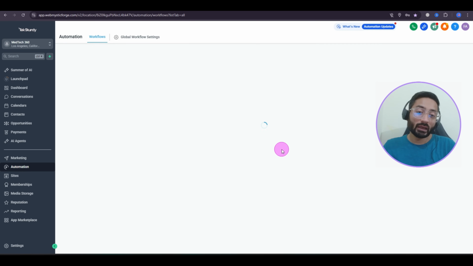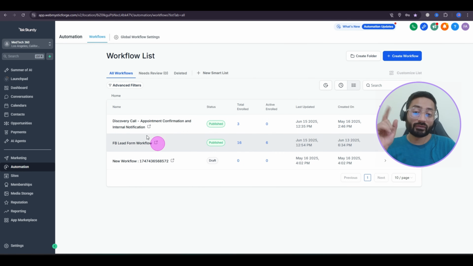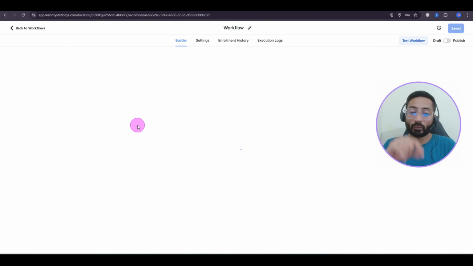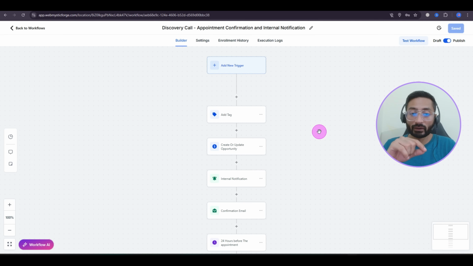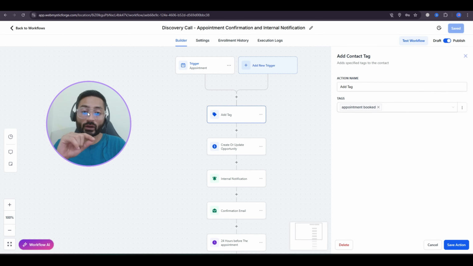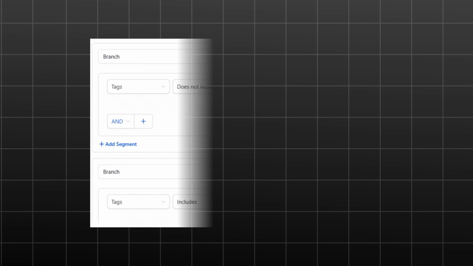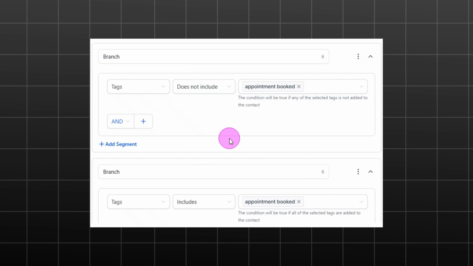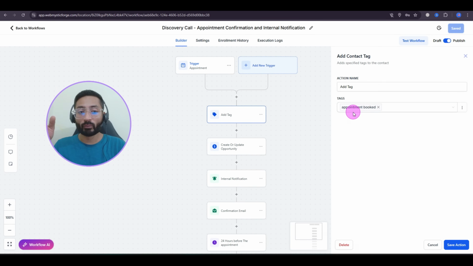So the next workflow is about the booking calendar. What happens if the user confirms and books the appointment on the calendar? They will get tagged. This is the tag we are looking for in our Facebook workflow. If the user books the appointment through the email, this tag will be added into the contact details, and then the first workflow will check if the tag is there. It will not send another book-an-appointment email or a reminder email to them. If they didn't book the appointment, this tag will not be added.